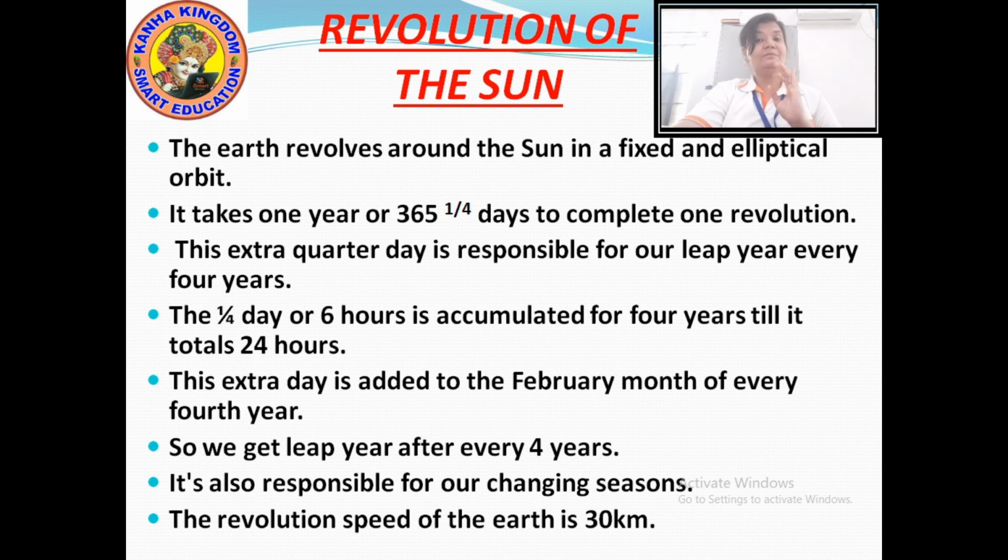So 24 hours automatically becomes 1 day, and this 1 day is included in the month of February, and February in a leap year has 29 days. So this is how we get a leap year after every 4 years.